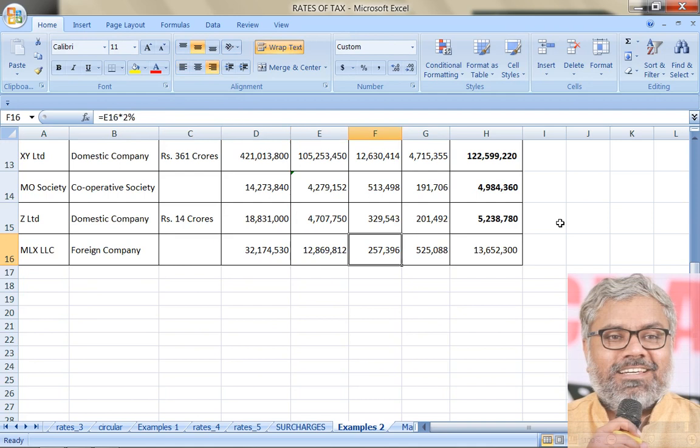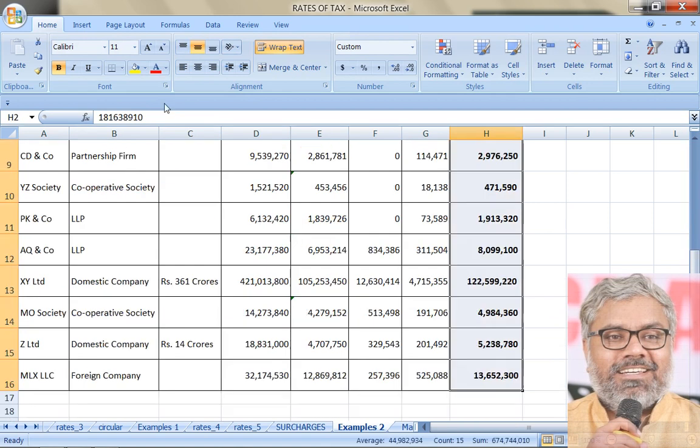Foreign company 40% as usual, flat rate. Surcharge you have to calculate carefully depending upon the income. Where is the income lying? Between 1 crore to 10 crores. So 2% surcharge, 4% cess on income tax plus surcharge. So the total tax liability of this foreign company will be 1 crore 36 lakhs 52,300. That is the final answer.